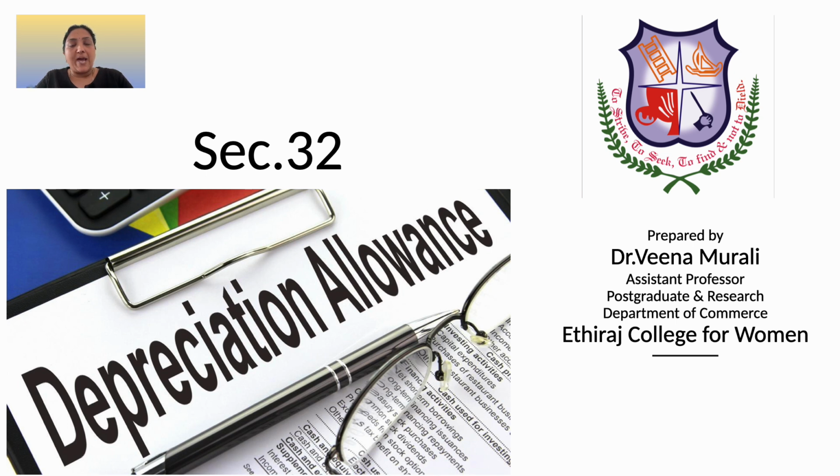This section allows the taxpayer to claim a deduction for the wear and tear of the asset used for business purposes. Compliance with Section 32 is crucial for businesses in order to accurately reflect the true cost of using the asset as well as for calculating the tax liability.